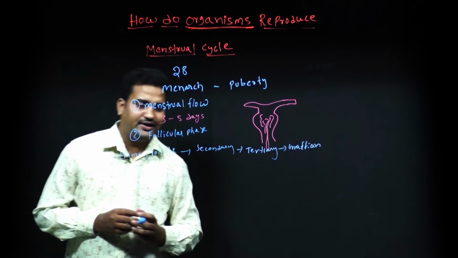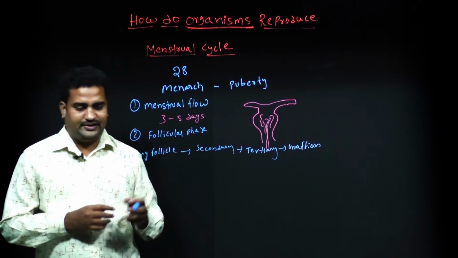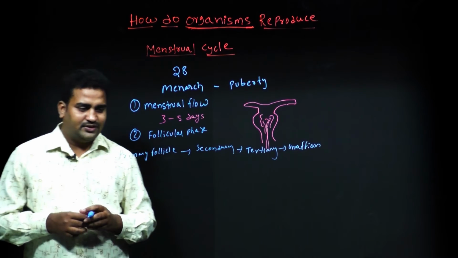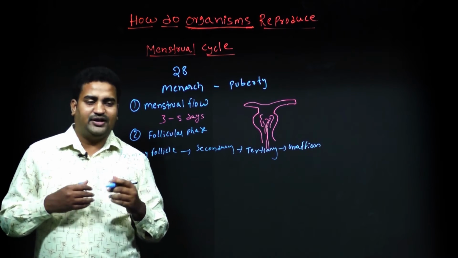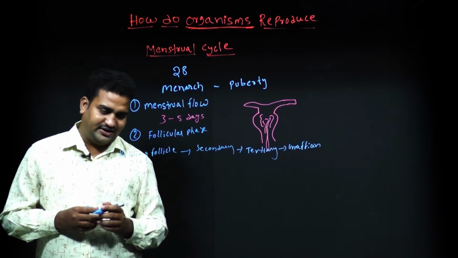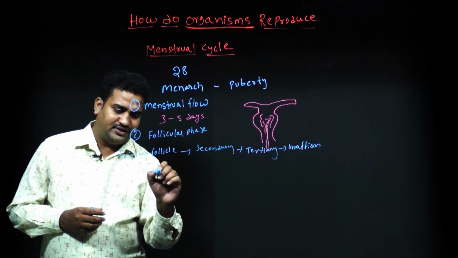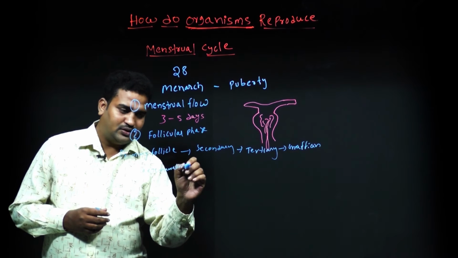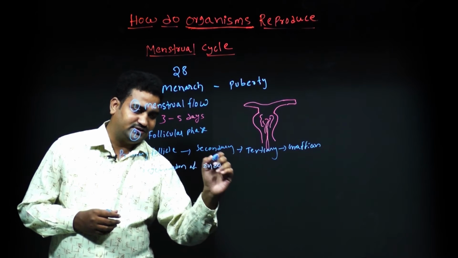The Graafian follicle is the fully matured follicle. At the same time, in the uterus, the endometrial lining will be regenerated. So regeneration of the endometrium occurs.